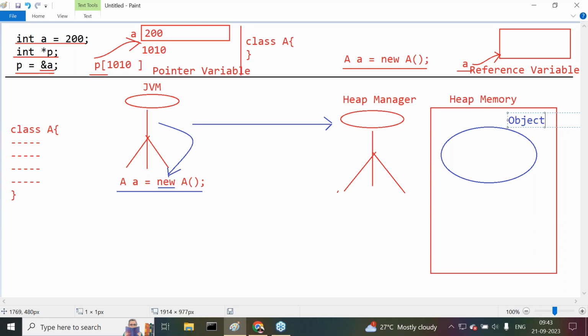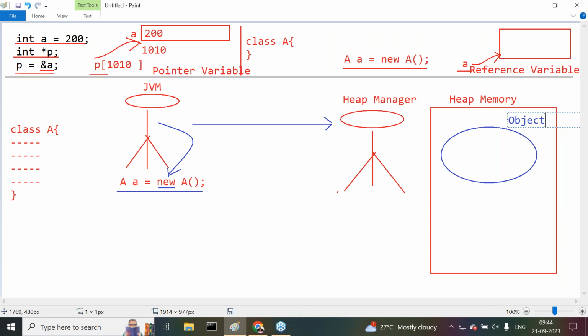See, you're all members sitting in front of me. If I want to call you individually, I need your identity, or not? With your identity I can access you, or not? Same way, multiple objects are available in the heap memory, but if you want to access data from an object, or store some data into the object, each and every object must have some identity, or not? Yes, definitely identity is required.